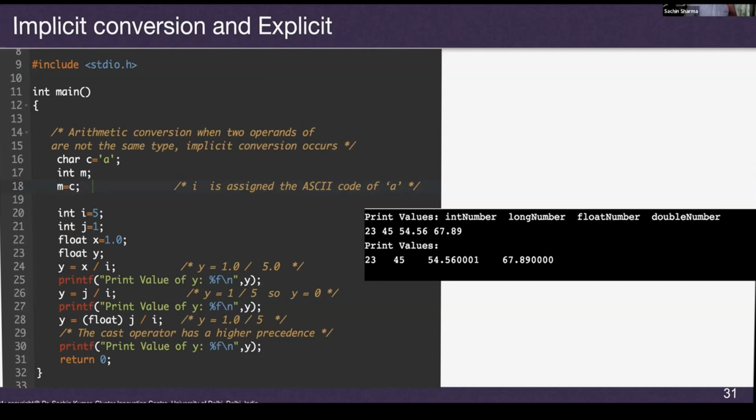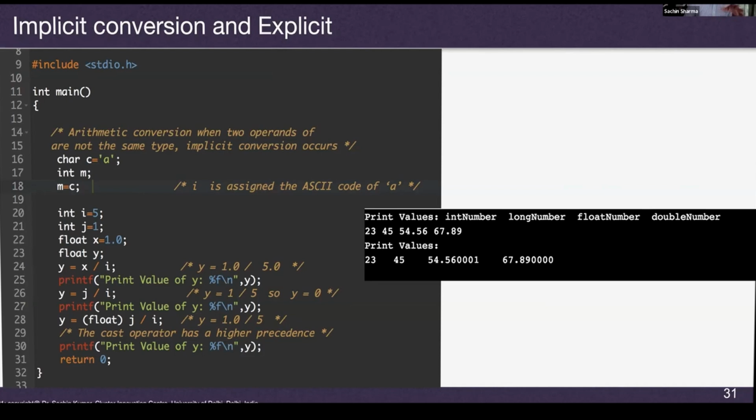Then I print with %f, y equals j divided by i. So it will be y equals 1 by 5. So y equals 0. The reason is that when you are dividing two integers, you will get the output as an integer.